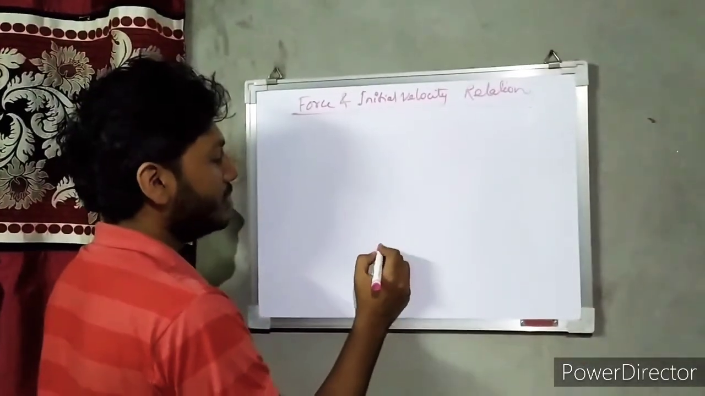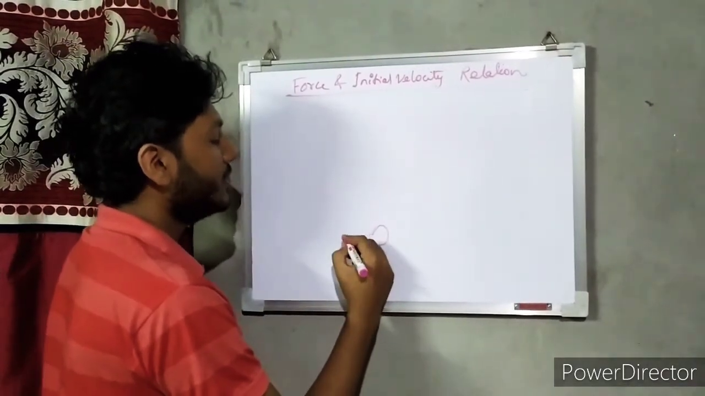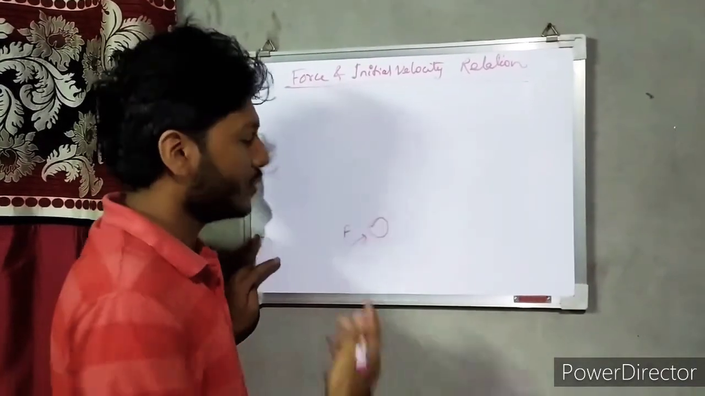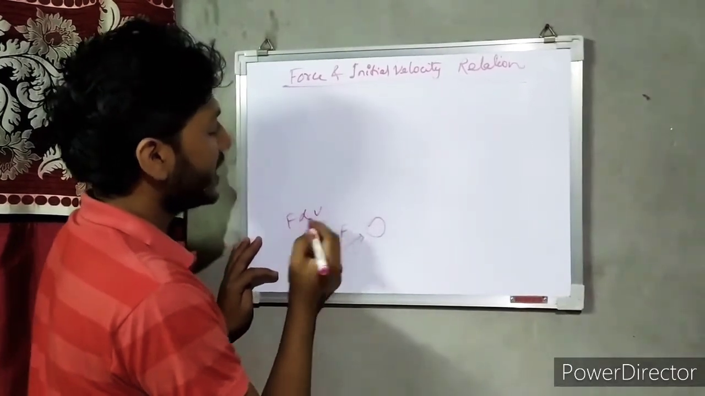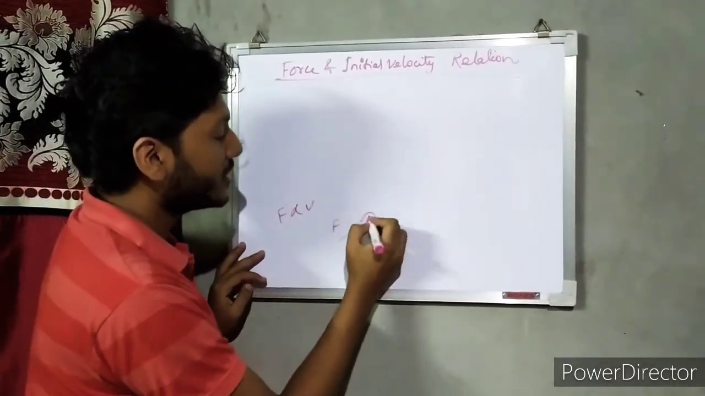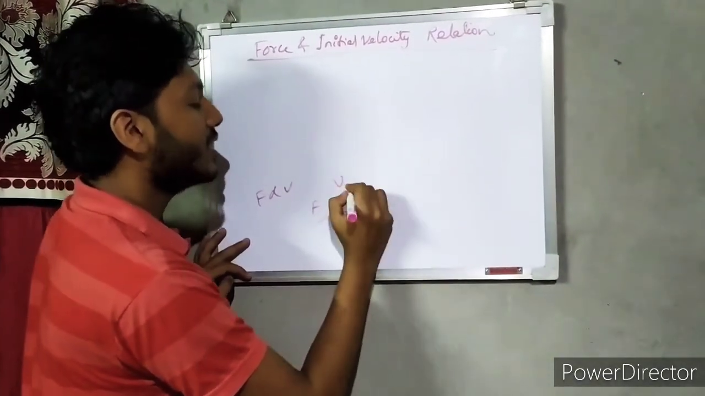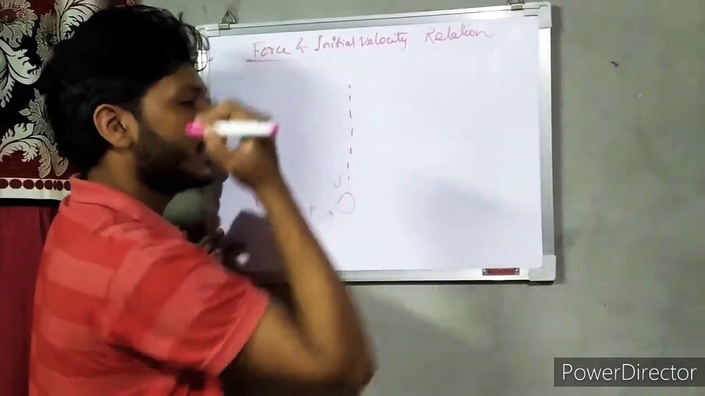Suppose this is my football. I'm playing with the football. I have applied a force on it. After applying force, what is there? Force is directly proportional to the velocity. After applying force, it has got some initial velocity, say u. After gaining some initial velocity, it will move up.